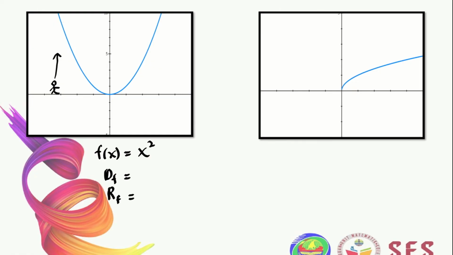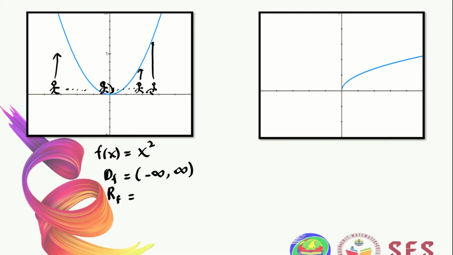This means our domain should start from negative infinity. When we continue our journey along the x-axis, we still can see the graph here. What about this one? We can still see the graph here, and so on. We have no idea when the graph stops, therefore our domain should end at positive infinity.